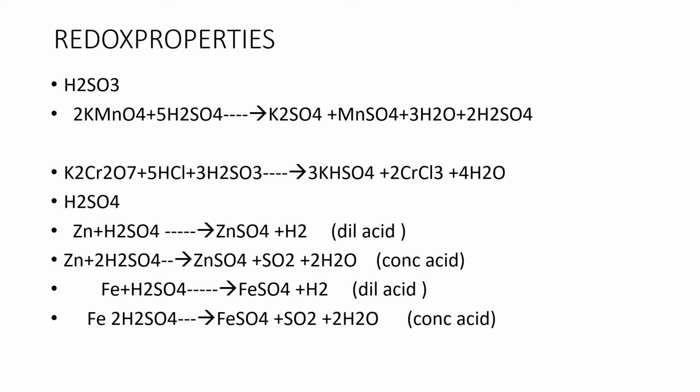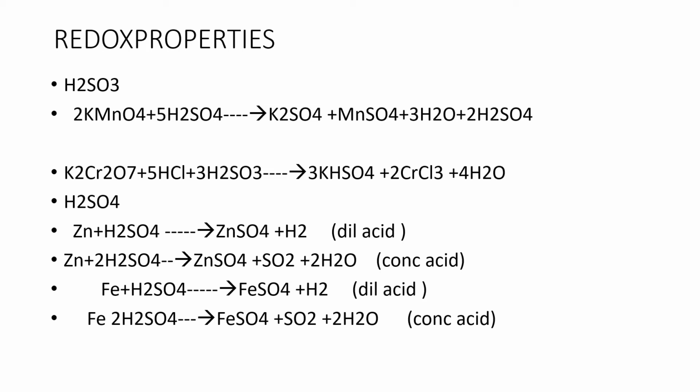First you can take H2SO3, sulfurous acid. When sulfurous acid is treated with potassium permanganate, you are going to get potassium sulfate, manganese sulfate, water molecules, and sulfuric acid, where sulfite ion SO3 2- is changing to SO4 2-.